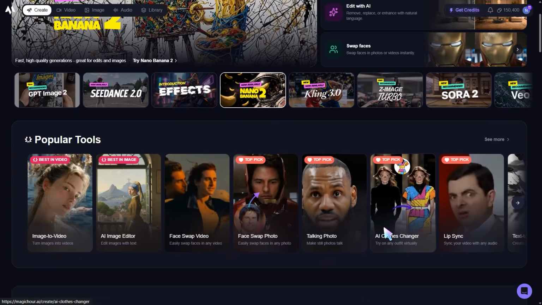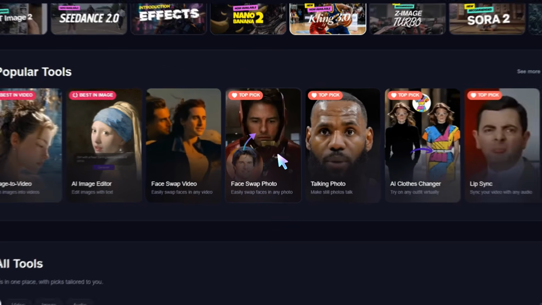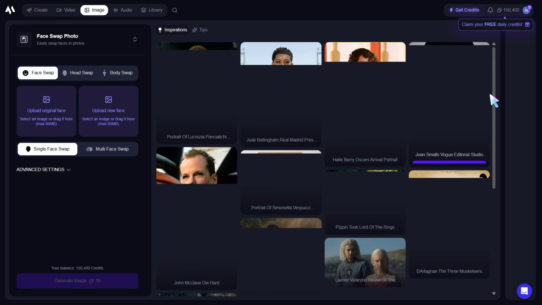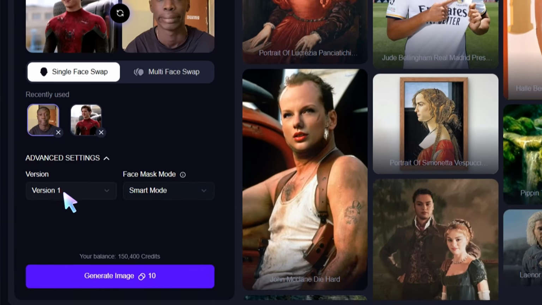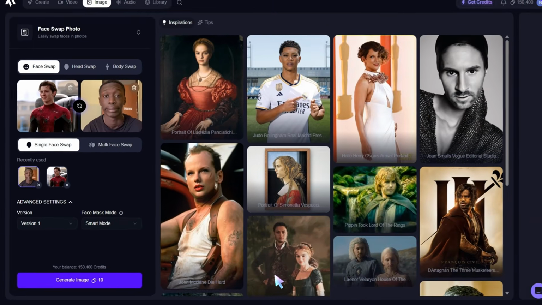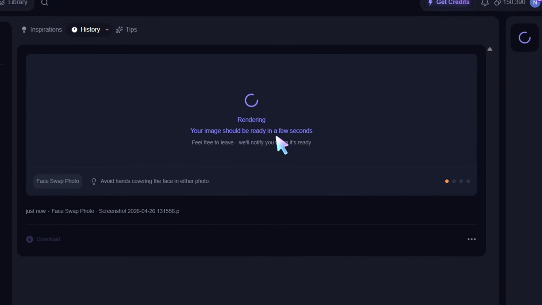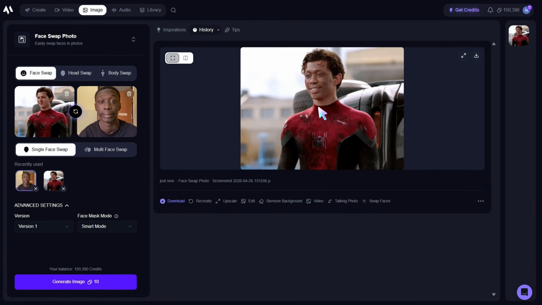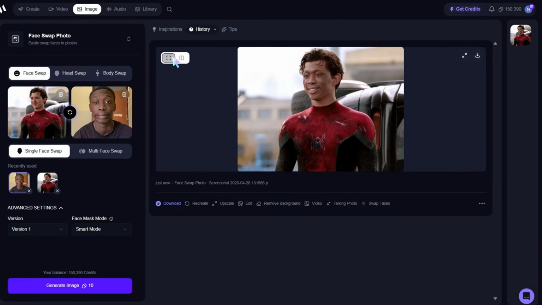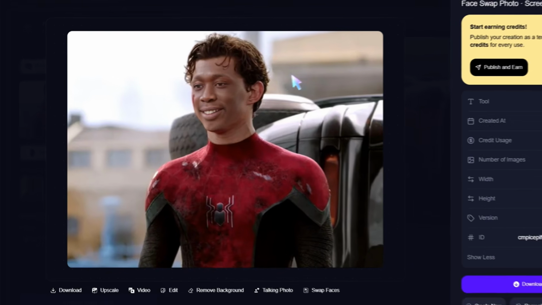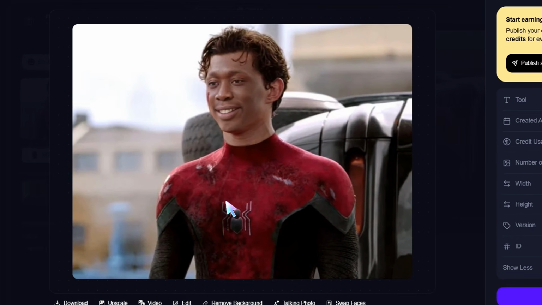The first feature I want to test is Face Swap. This is probably one of the tools people will try first because it's fast, visual, and easy to understand. So I'll upload a source image, then I'll choose the face I want to swap in. And now I generate. What I'm looking for here is simple. Does the face actually blend naturally? Does the lighting match? Does the expression look believable? And does it avoid that weird AI plastic look?